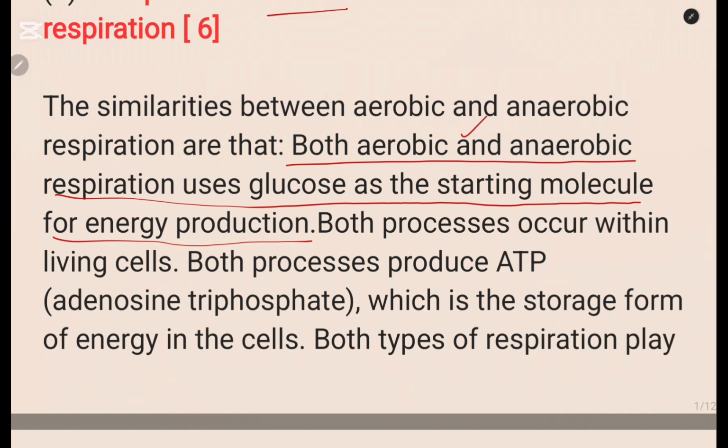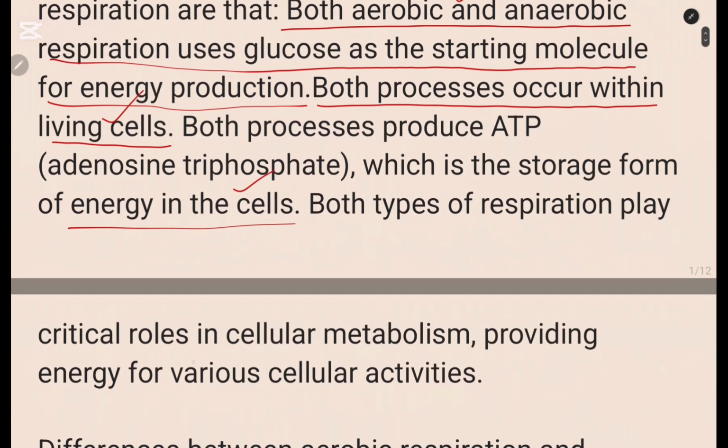That is one point. Both processes occur within living cells. That is another point. Both processes produce ATP, which is adenosine triphosphate, the storage form of energy in cells. That is another point. Both types of respiration play a critical role in cellular metabolism, providing energy for various cell activities.